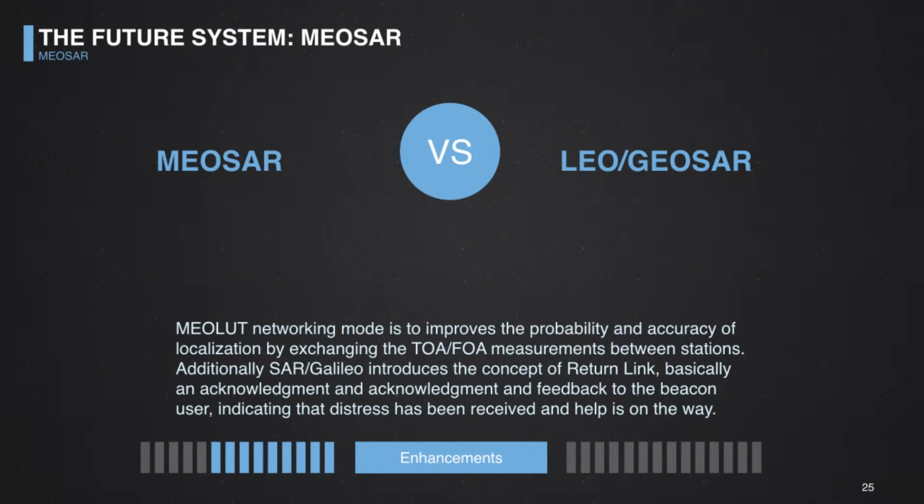As I was telling before, there are some enhancements in the new system, such as the exchange of the measurements provided by the satellites, forming a whole network. In addition to that, the Galileo Search and Rescue has introduced a new element to the system, which is an acknowledgement to the user.